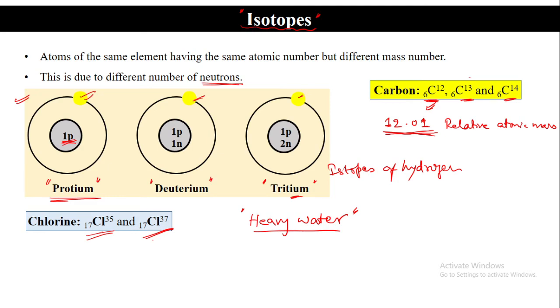Now the water that is being used there, converting to steam and doing this exchange of heat, would you like to use regular water, or would you like to use the heavier isotope of water? Here D means deuterium, the heavier isotope of water. Why the heavier one?